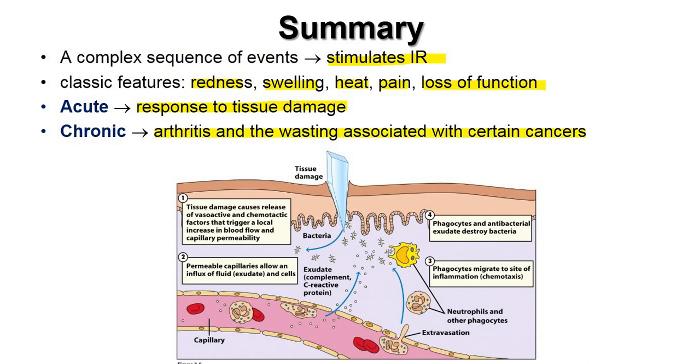Inflammation has 4 important steps. Tissue damage causes vasodilation, then you have permeable capillaries, which is called edema. Finally, you have phagocytosis, and the phagocytes will destroy the pathogen, and these events include margination, diapedesis, and extravasation. Extravasation is the movement of the neutrophil from capillary space into the tissue space.